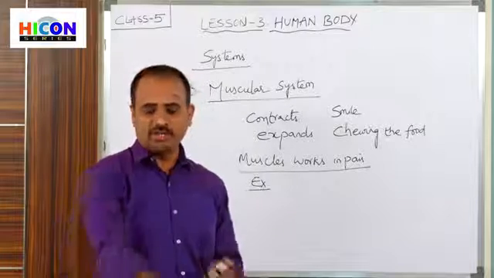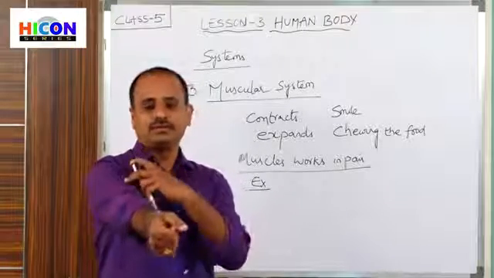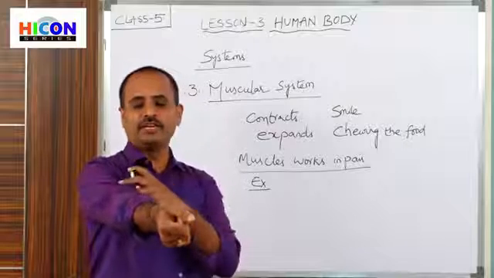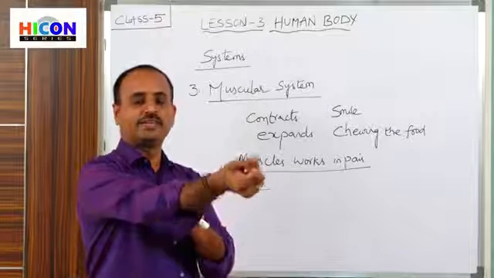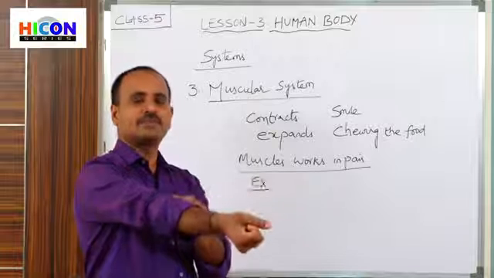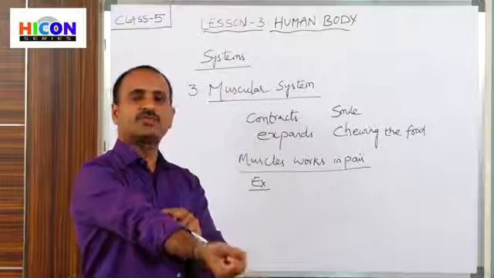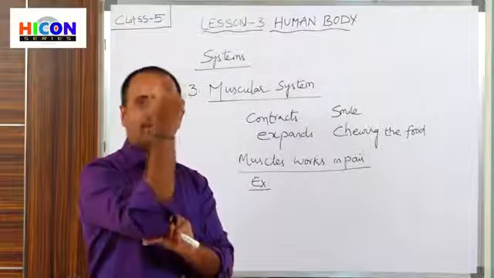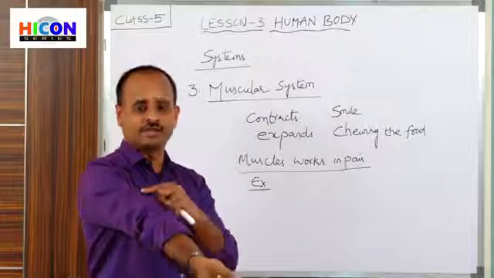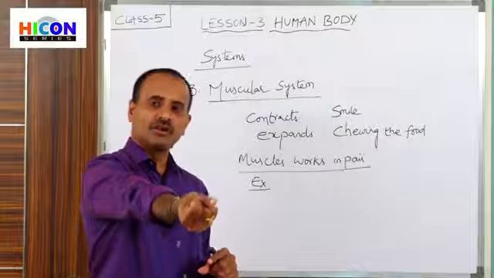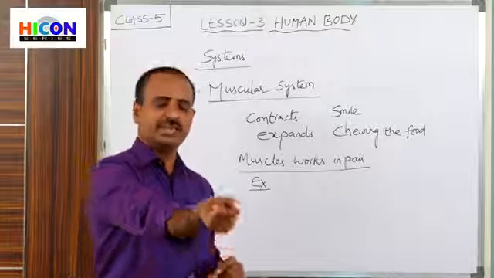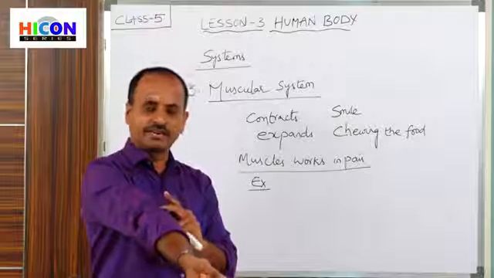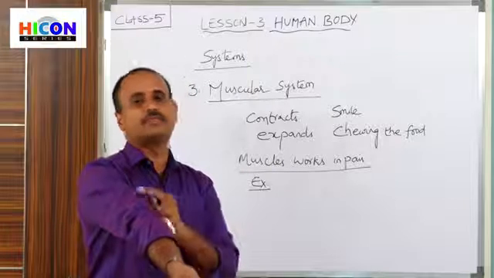So children, what is this body part called? This is called the arm. And where is the joint present in the arm? There is a joint in the arm. So this is a joint. Because of this joint, we are able to fold our arm and unfold our arm. If there is no joint, then we cannot fold our arm and it will always be in a straight position. That's why at this joint, there will be two muscles present.